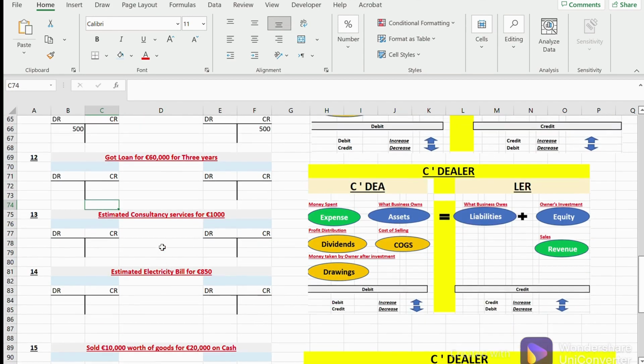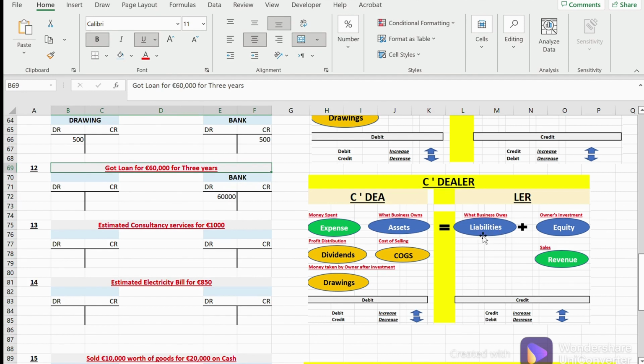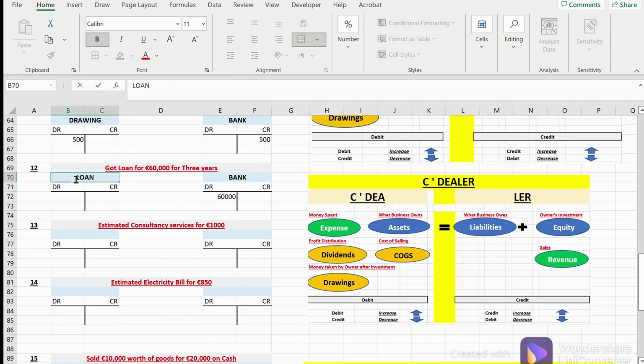Okay. Quickly, so got loan for 60,000 for 3 years. Got a loan of 60,000, which means payment came into the bank. Bank is an asset, so bank would be increased, and we're going to debit the bank. Okay, so bank is here. We are going to increase it by 60,000. Right, it's a loan. Loan is a liability. Loan is something that the business would owe to the banks, to the lender, to the financial institution. So we increase it. And what happens when we increase liabilities? We credit them. So let's call this liability a loan liability, and we are going to credit it because we increased it.